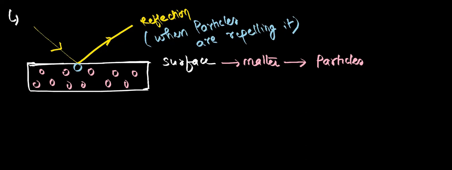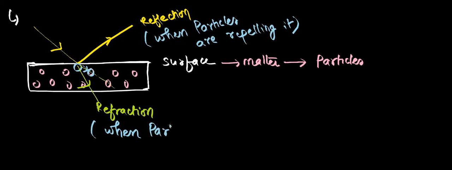Now similarly, light undergoes refraction. This is its actual path, it undergoes refraction. When it undergoes refraction, light is entering the medium. So what he understood is that when light is entering the medium, it means these particles are attracting the light. So when particles are attracting the light, he considered it like this, but this is completely wrong.